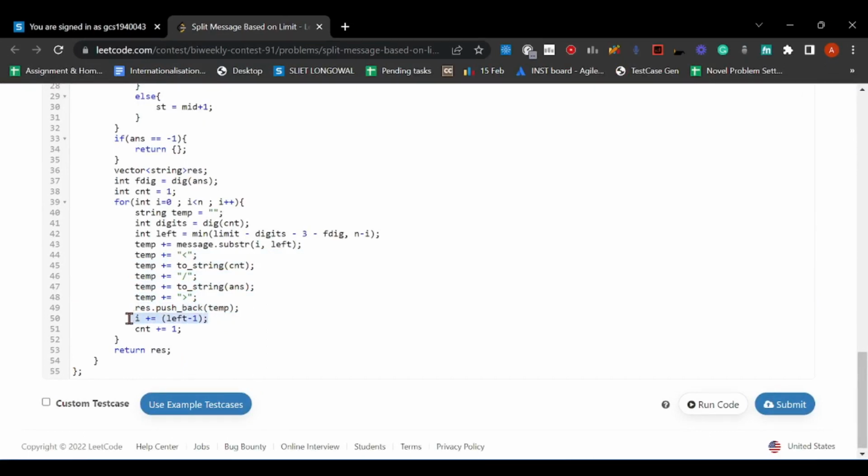Now I am incrementing my i by left minus 1, because I have taken the length left, and here it will increment by 1, so overall it will be incremented by left, and my counter, basically a, is incremented by 1. At last I am returning the result.